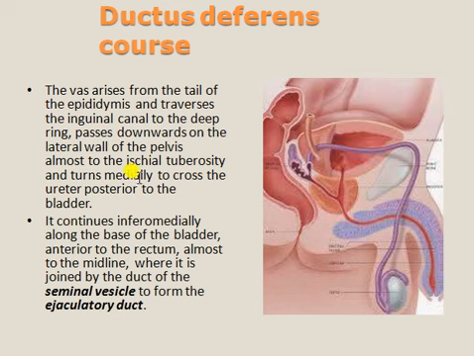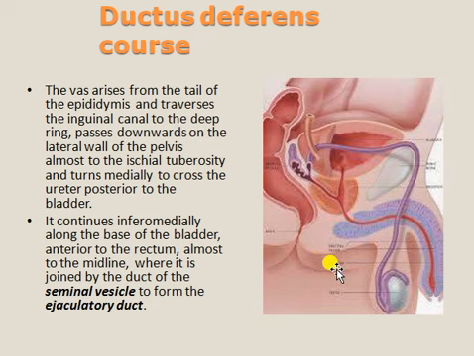It continues, passing downwards along the lateral walls of the pelvis almost to the ischial tuberosity, and turns medially to cross the ureter posterior to the bladder. It continues medially along the base of the bladder, anterior to the rectum, almost to the midline, where it is joined by the duct of the seminal vesicle to form the ejaculatory duct.